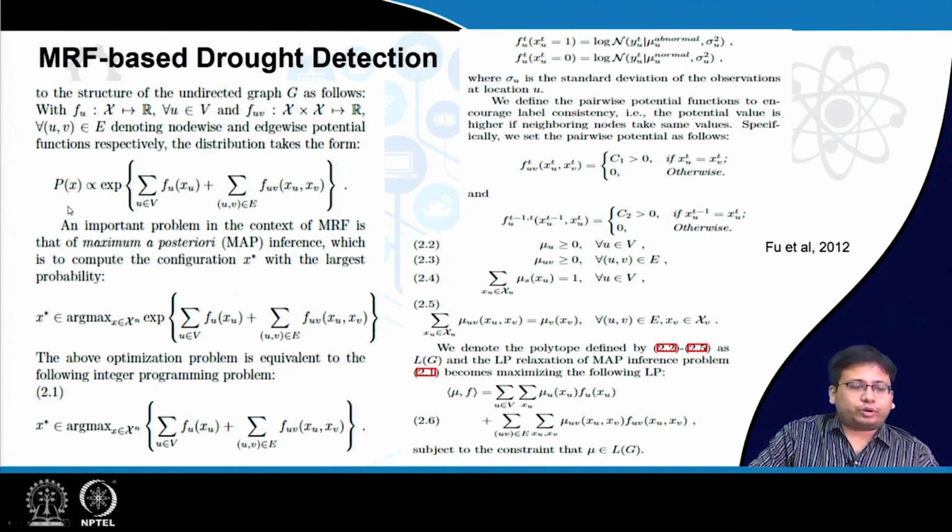As I said, what the Markov random field basically does is specify a joint distribution over all the variables. There are two kinds of variables, the hidden variables as well as the observed variables. The joint distribution is basically the product of all the clique potentials. In this kind of graph we have two kinds of cliques: the individual nodes, that is cliques of size 1, or the edges, which are the cliques of size 2.